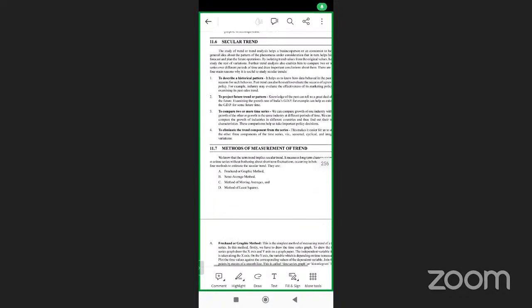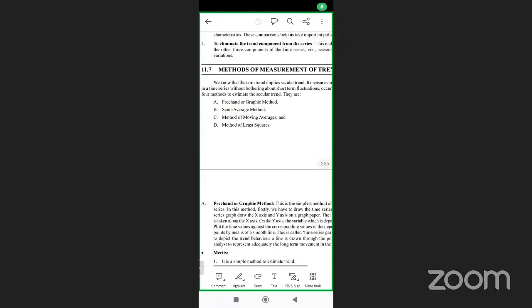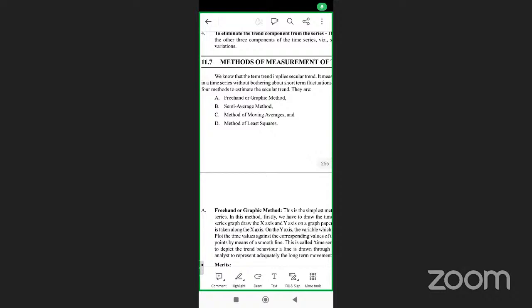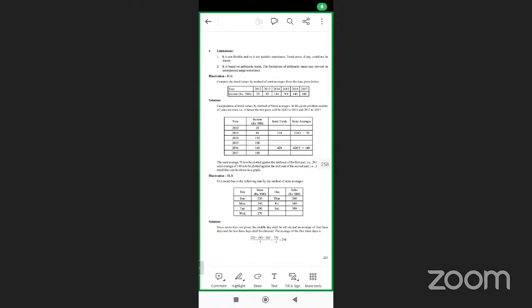Now, secular trends are there. Now, methods of measurement of the trend. These are the methods: freehand or graphical method, semi-average method, method of moving averages, and method of least squares. Okay, these are all the methods we have.